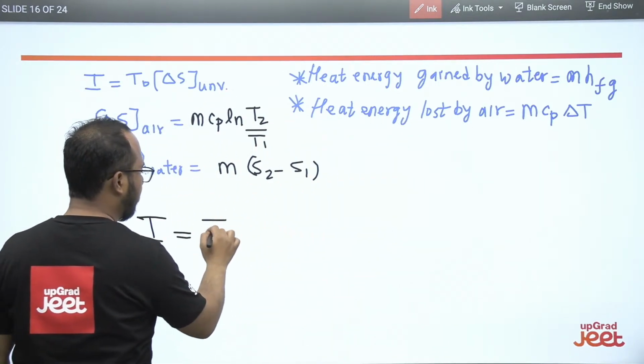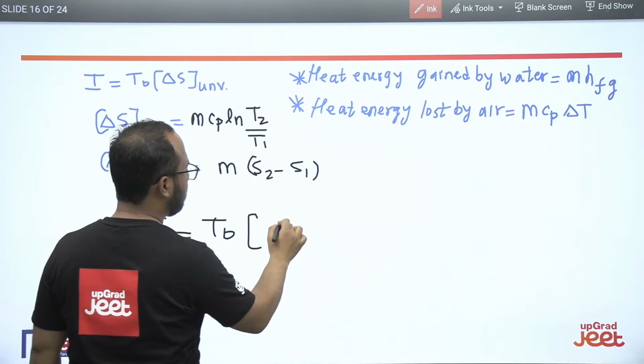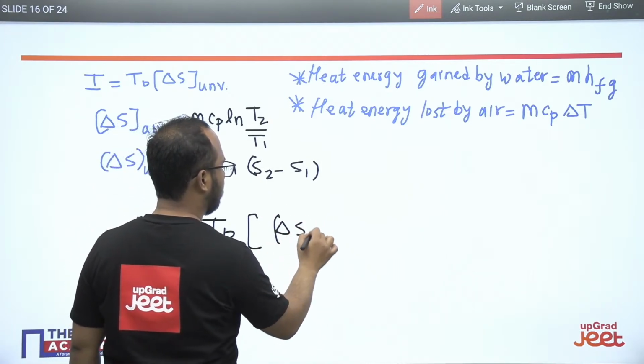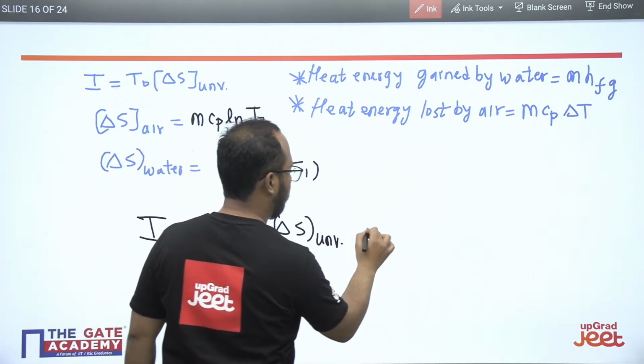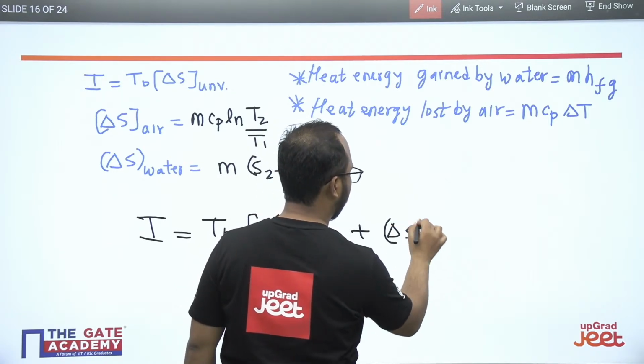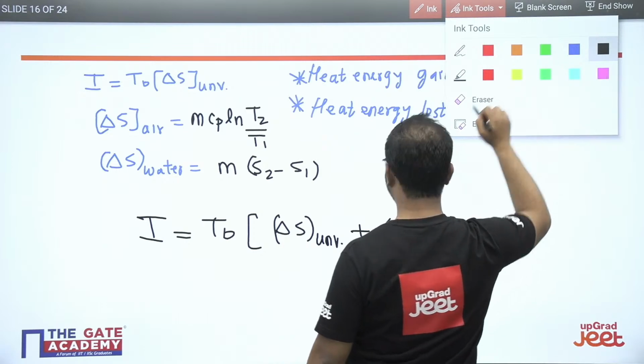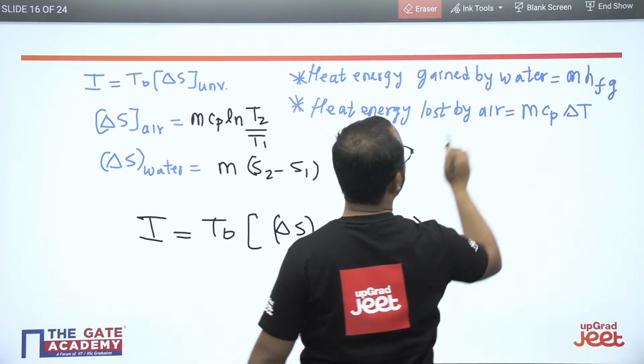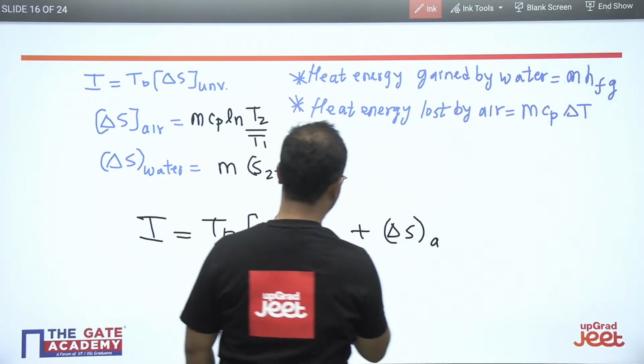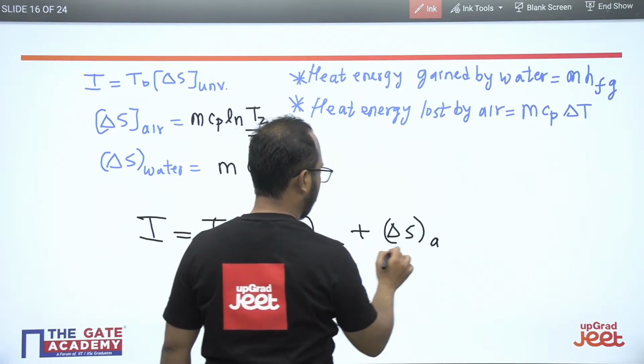Irreversibility is like this: T naught times delta S of universe, which is delta S of air plus delta S of water. Basically, universe we have already mentioned here: air plus water.